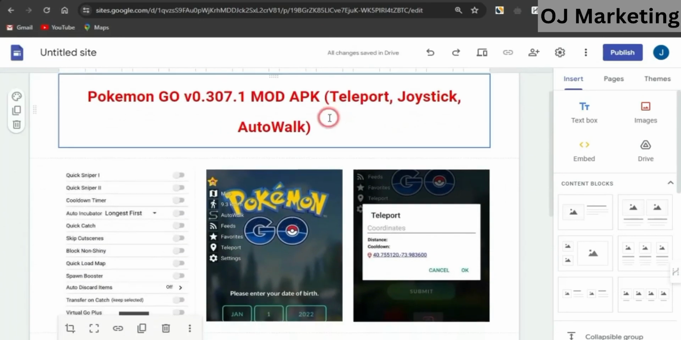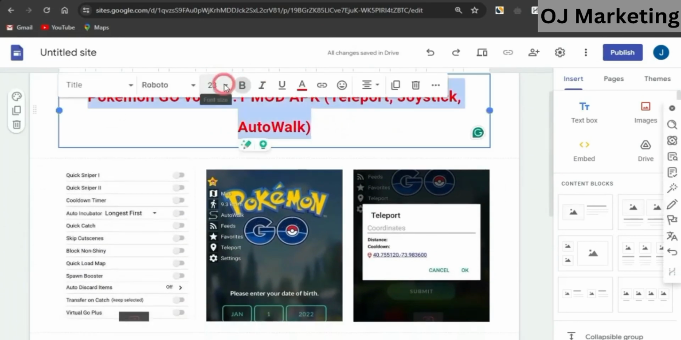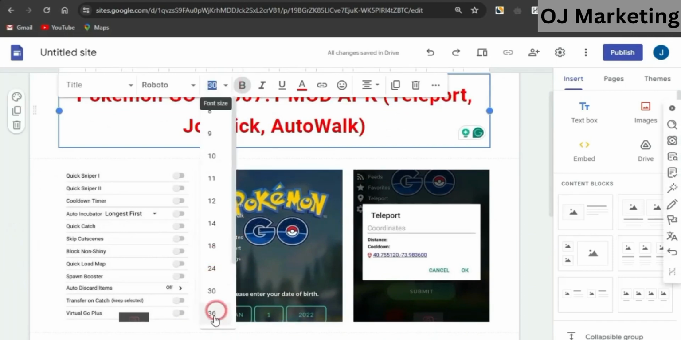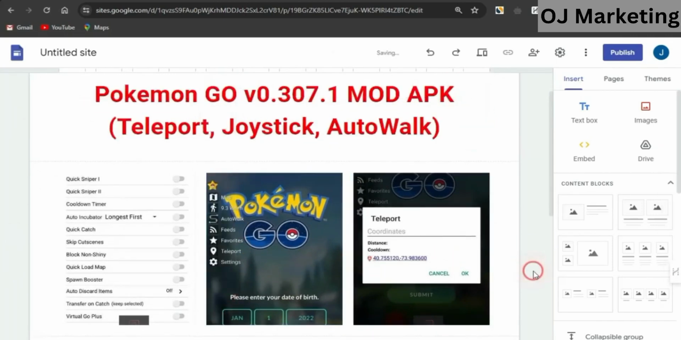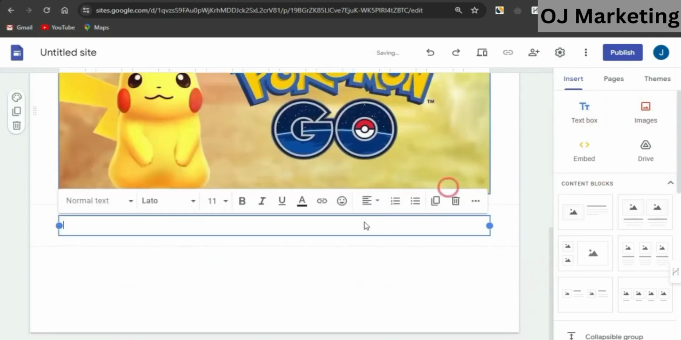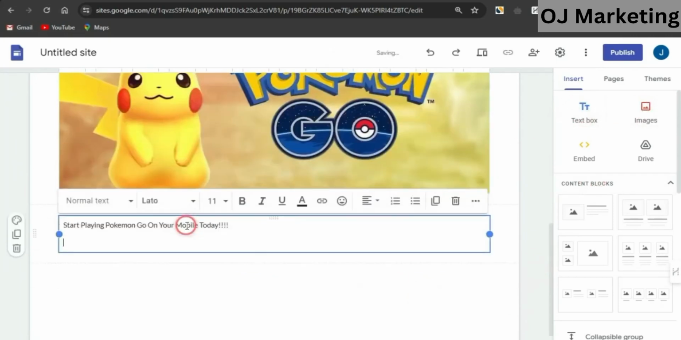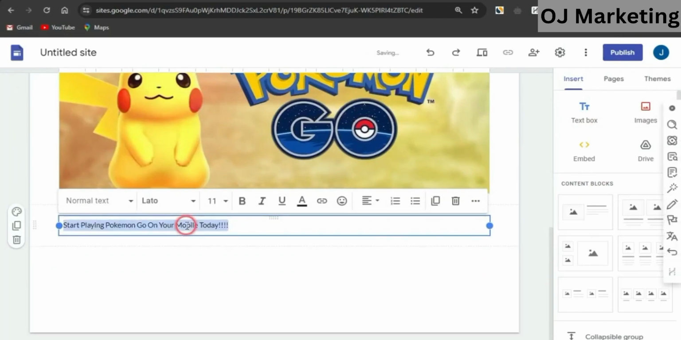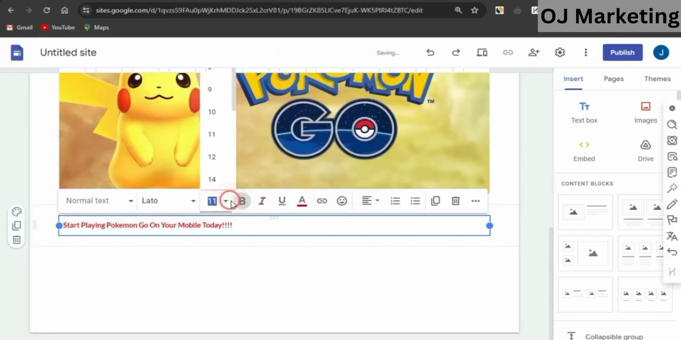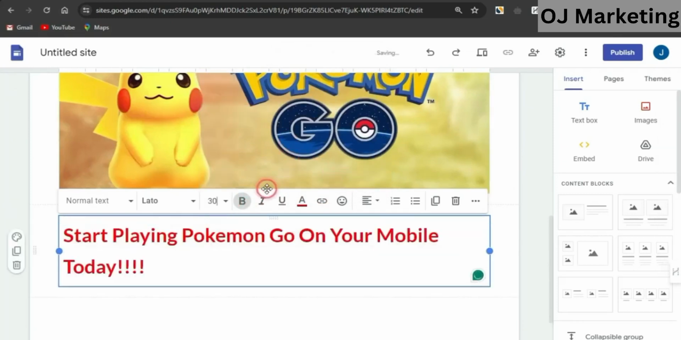Now, I'm going to increase this font size because this actually looks quite small. While this has actually been increased to something like, let me say, 36, this actually looks better. At the bottom section right now, you could add a simple text. On this text box, guys, you want to type in something like this, which says, start playing Pokemon Go on your mobile today. Maybe I'm just going to make the font also red, make that bold and actually increase the font size to something like 24, then centralize the text.